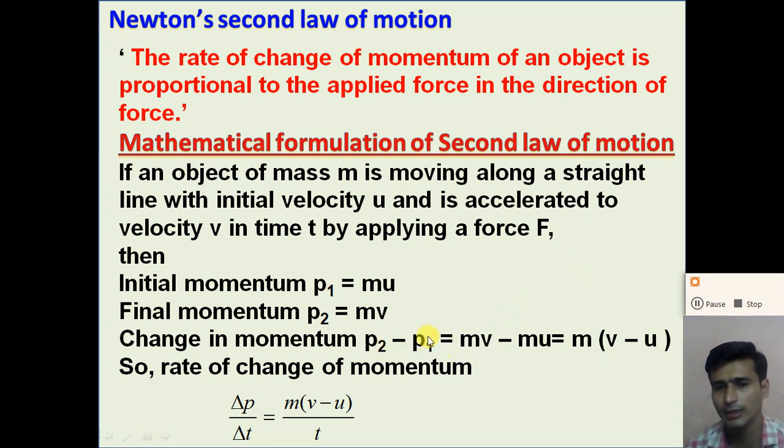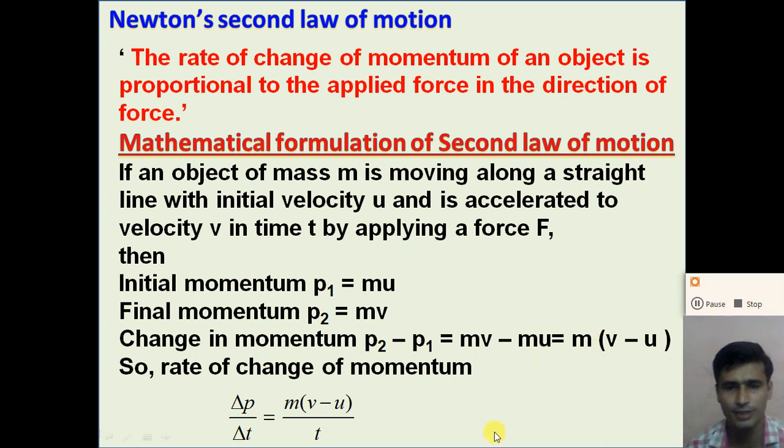It is equal to m into v minus m into u. Taking m common from both terms, we get m into (v minus u). So dear student, the change in momentum is m into (v minus u). Now, what is the rate of change of momentum?